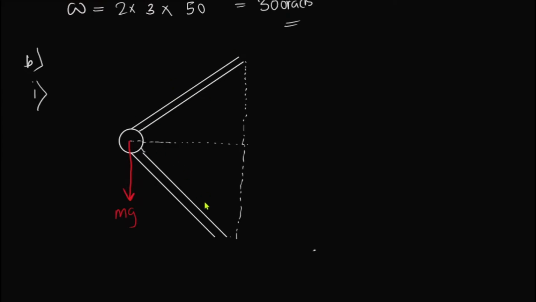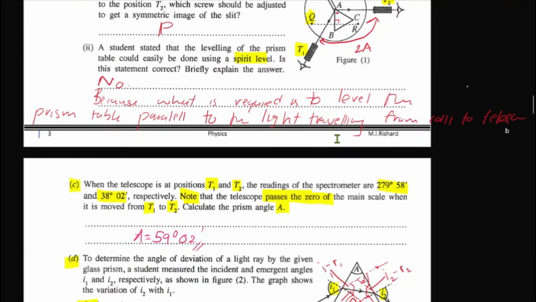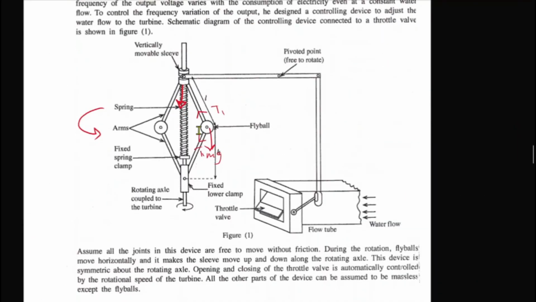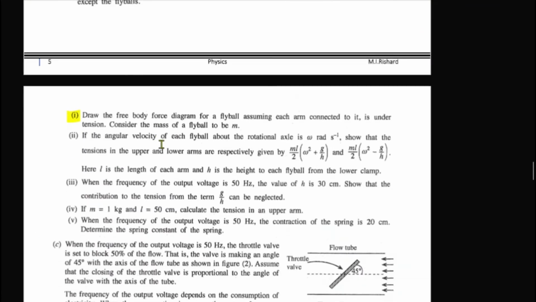But here specifically, they have told that in this rod, what's going to act is the tension. Since these are two different rods, we will have to assume T1 and T2, with the same angle theta, right? Fine. So that is going to be the free body diagram.